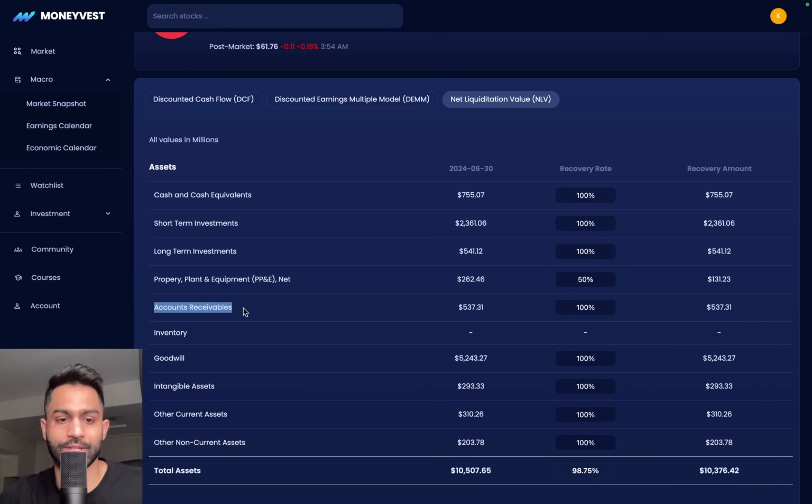Accounts receivables. This is everything that their customers owe them, Twilio as a company. So how much can they actually recover in terms of accounts receivables? I like to go up to as much as 75%.